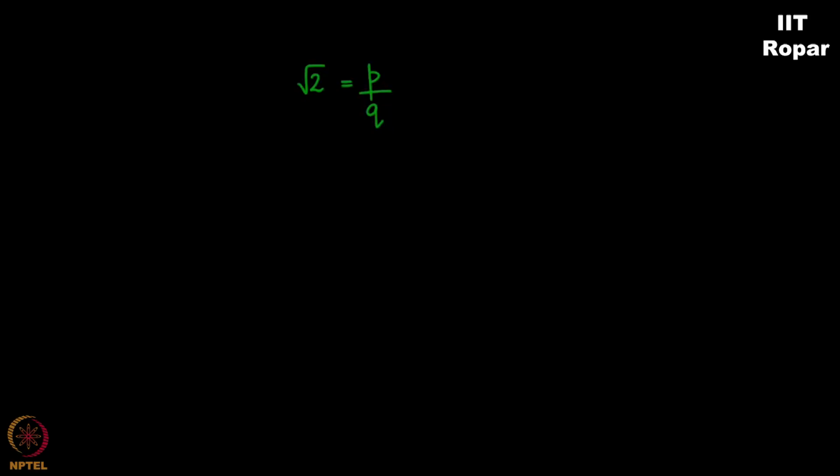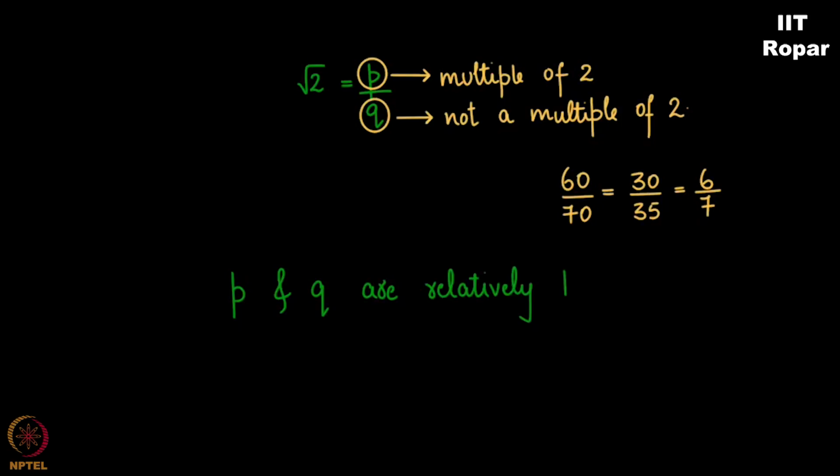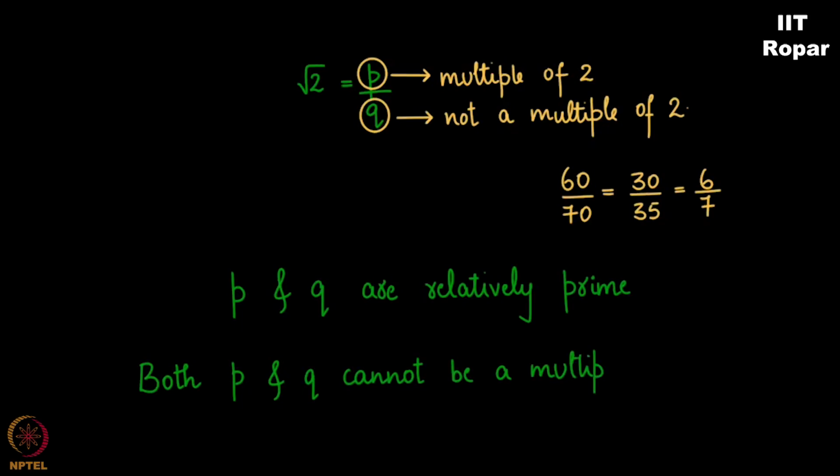If you had something like 60 divided by 70, you would write this as 30 by 35, and then again 30 by 35 gets simplified as 6 by 7, right? So I can assume that p and q are what is called relatively prime. Their GCD is 1. Don't break your head. All I'm saying is both p and q cannot be a multiple of 2.